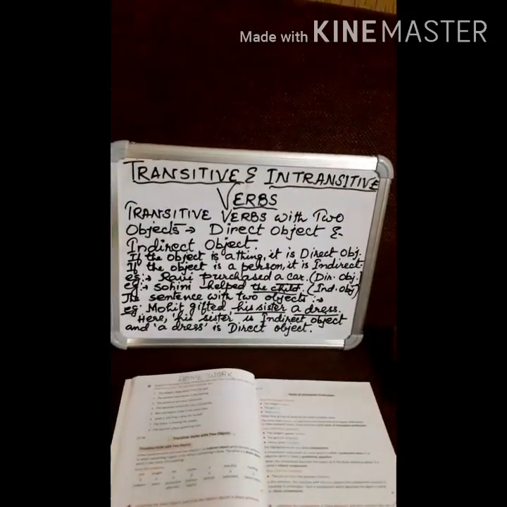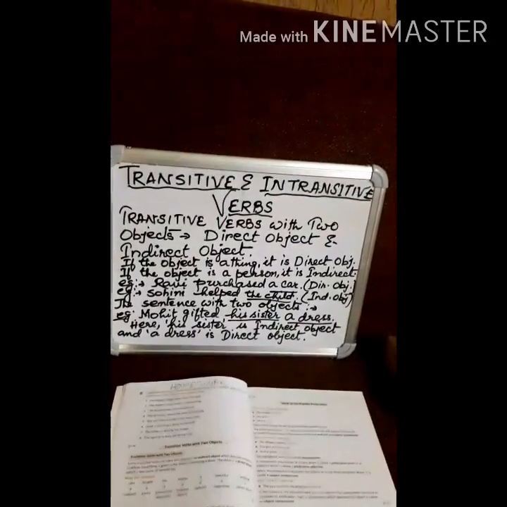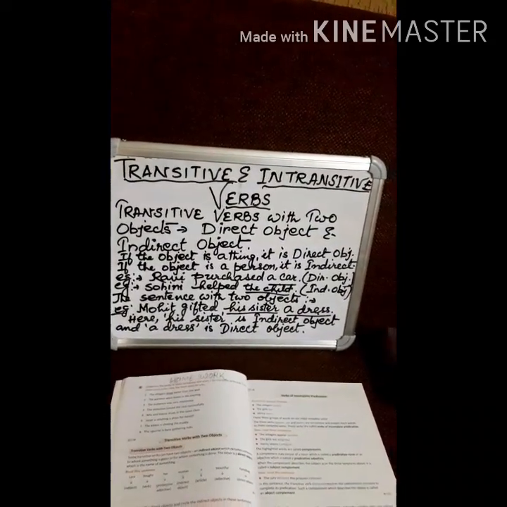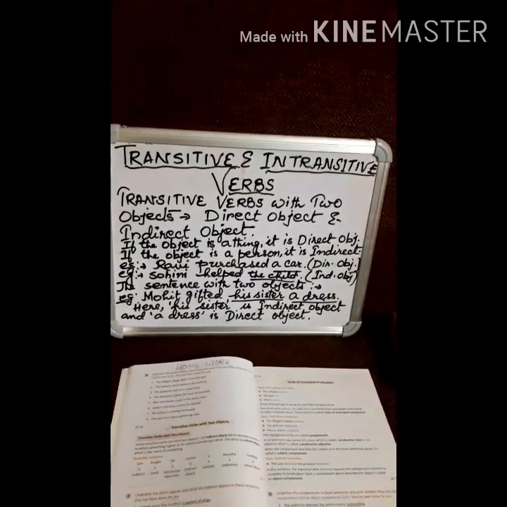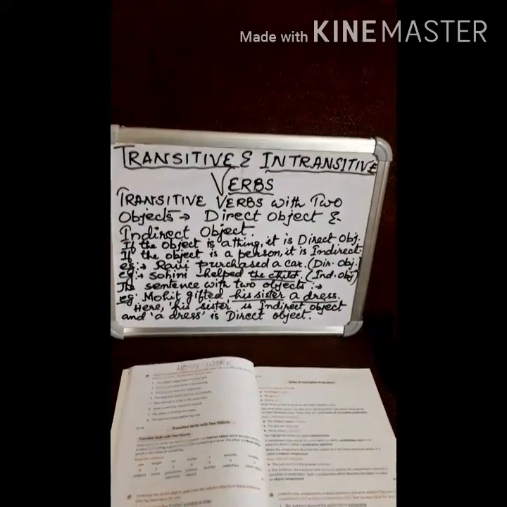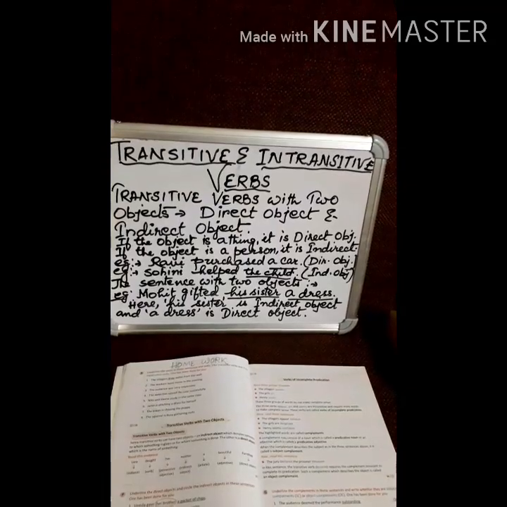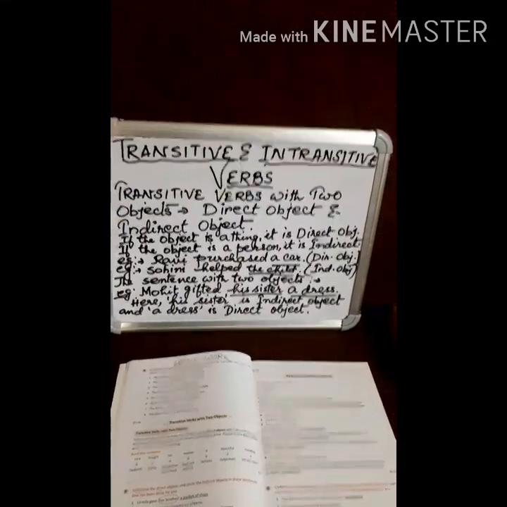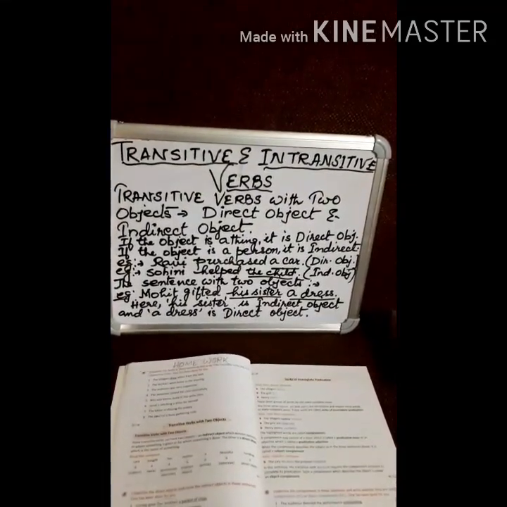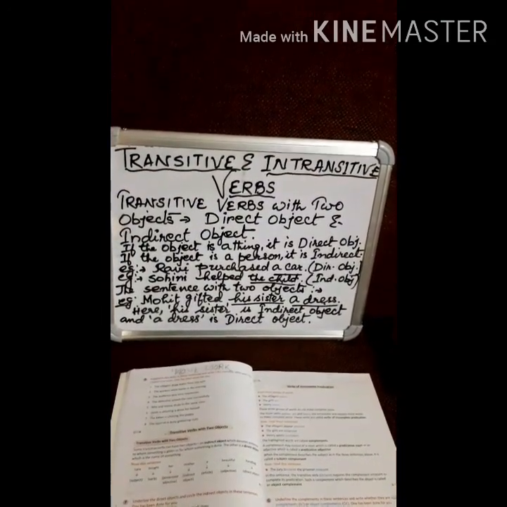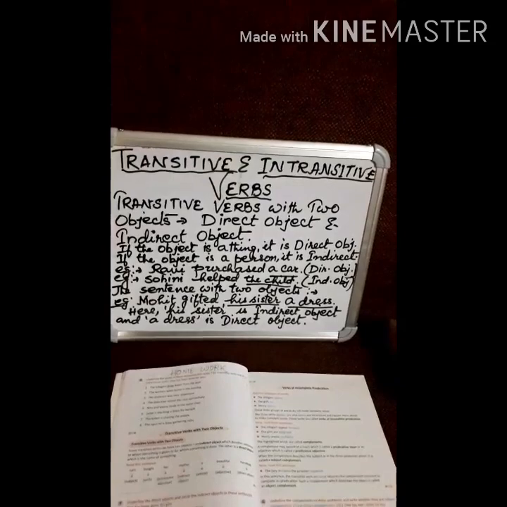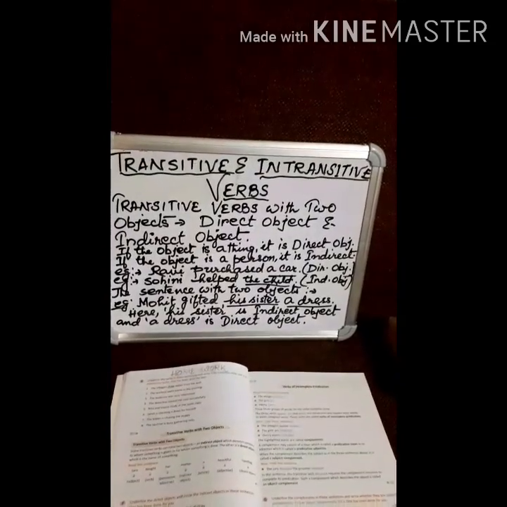Sometimes a sentence possesses two objects. In a single sentence, there may be two objects. Like Mohit gifted his sister a dress. Here Mohit is the subject, the doer, who is doing the work of gifting. Gifting means giving a gift to his sister, and he has gifted a dress.